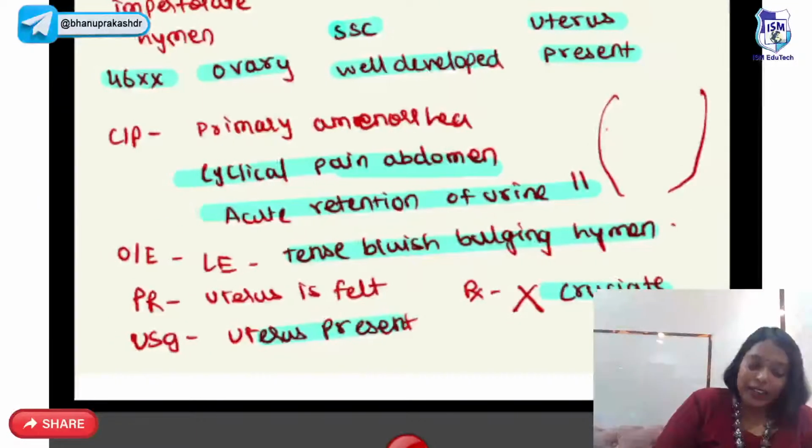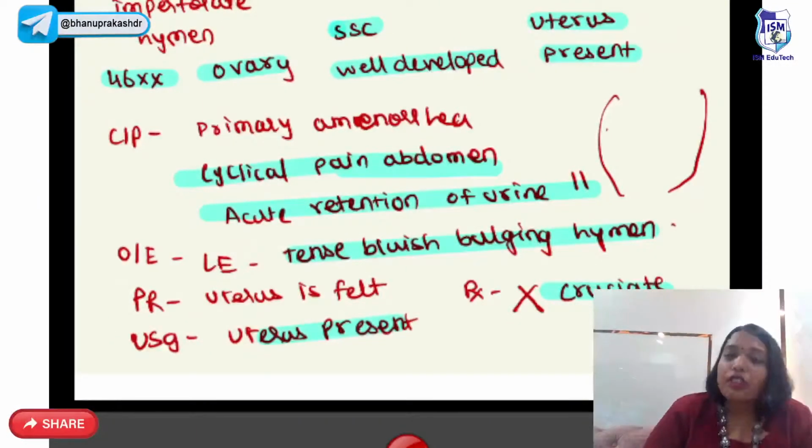So what is the treatment for imperforate hymen? The treatment is you put an X-shaped incision or cruciate incision. And whenever you're suspecting imperforate hymen, you should do a per-rectal examination where uterus will be felt. And on USG, uterus is present, right? Correct. So that's about the imperforate hymen.